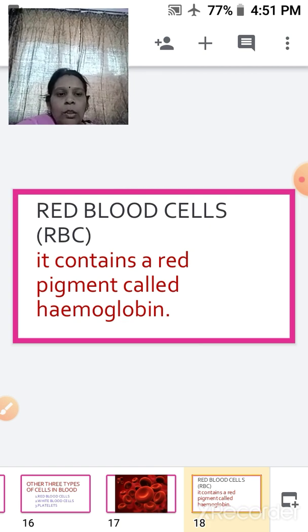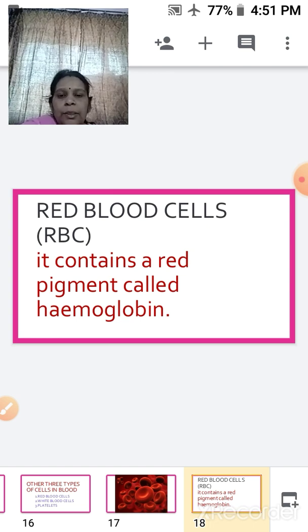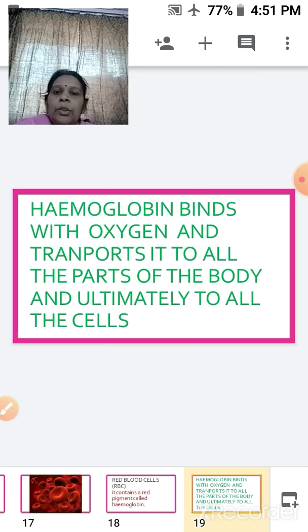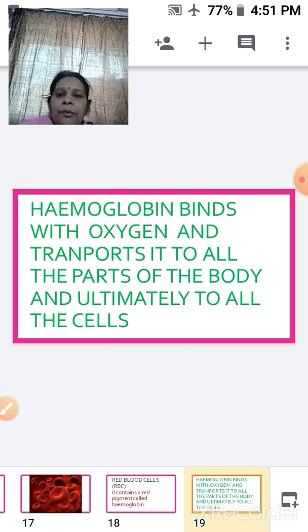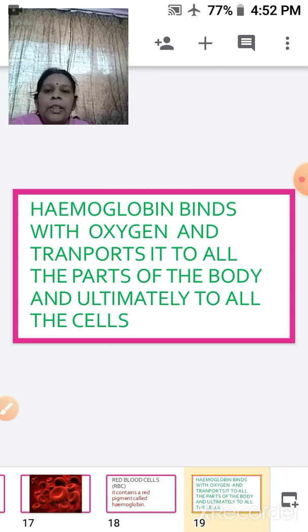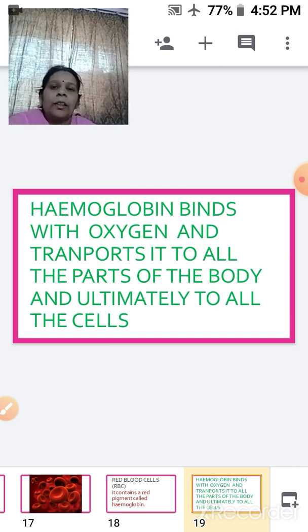Once the oxyhemoglobin reaches the cell, the oxygen is separated from the hemoglobin and is utilized by the cell. So hemoglobin binds with oxygen and transports it to each and every part of the body, ultimately reaching all the cells.